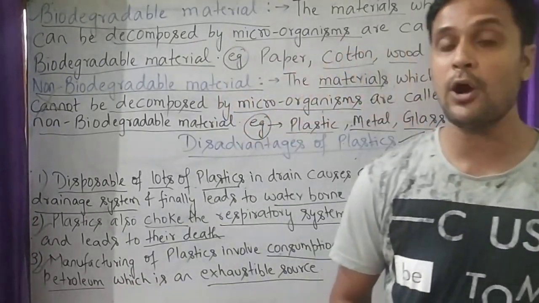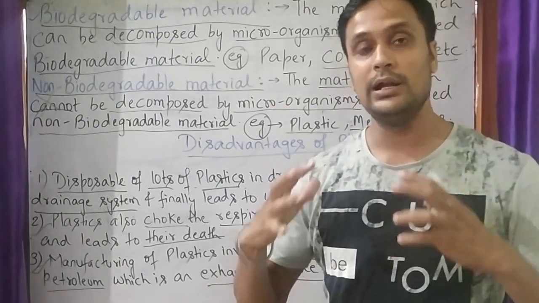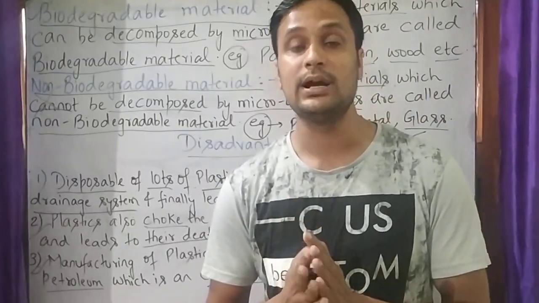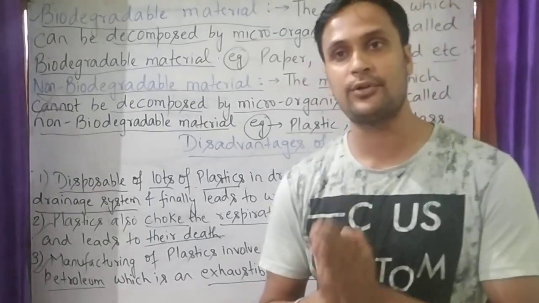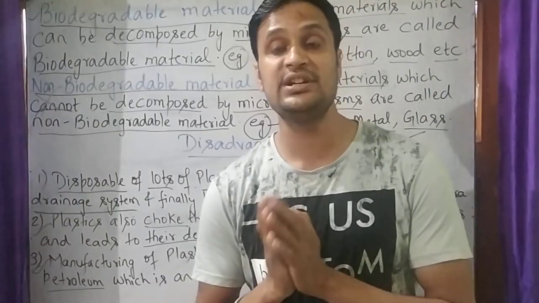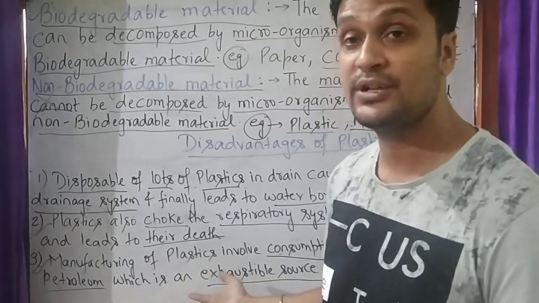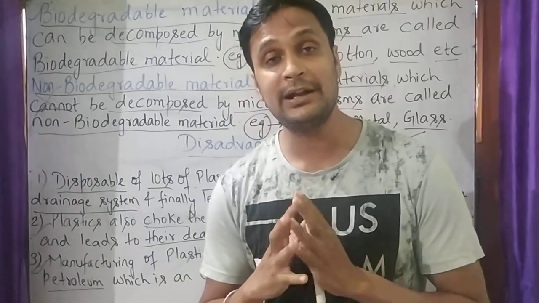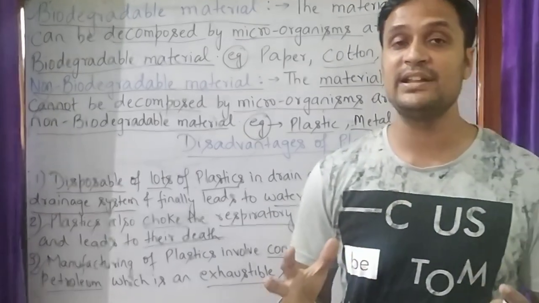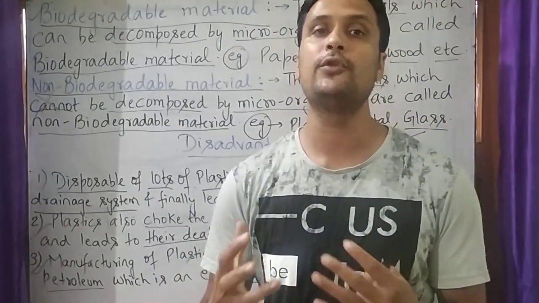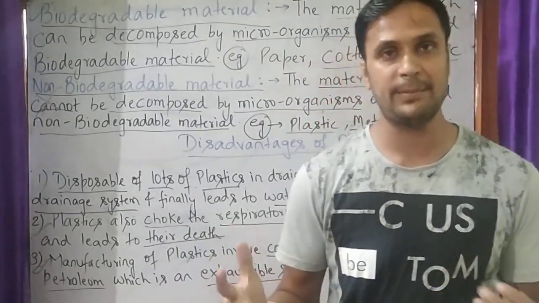But manufacturing of plastic costs a lot of petroleum, and plastics are made from petroleum, which is an exhaustible source. Petroleum is an exhaustible source, and ultimately petroleum will vanish. When petroleum vanishes, it will not fulfill the needs of human beings for different purposes.